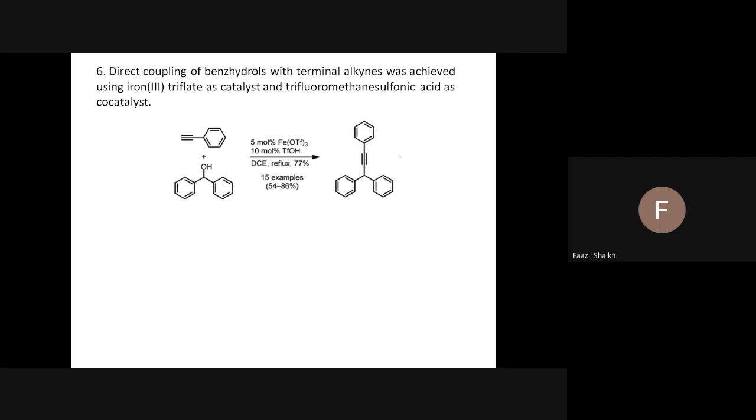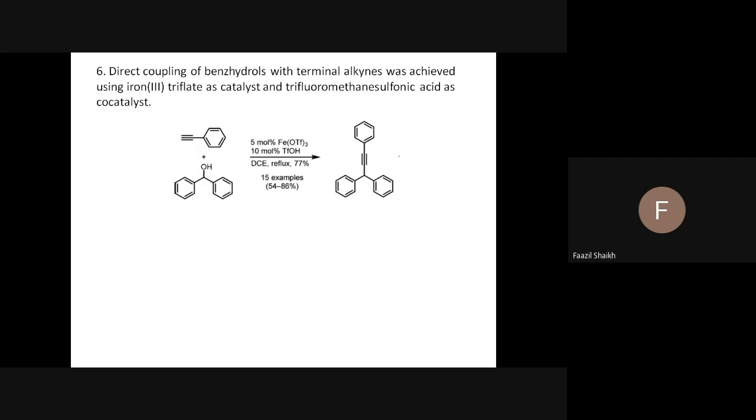This is the same thing. The same reactants are there. We have taken benzohydrols and terminal alkynes here, but direct coupling is reported. Before that, we used iron chloride, but here we have changed the iron chloride to iron triflate. We will see the reason also. If you see the previous examples, such coupling was not possible.